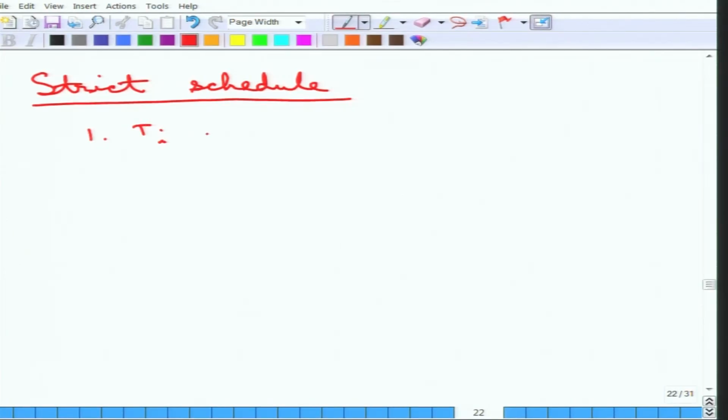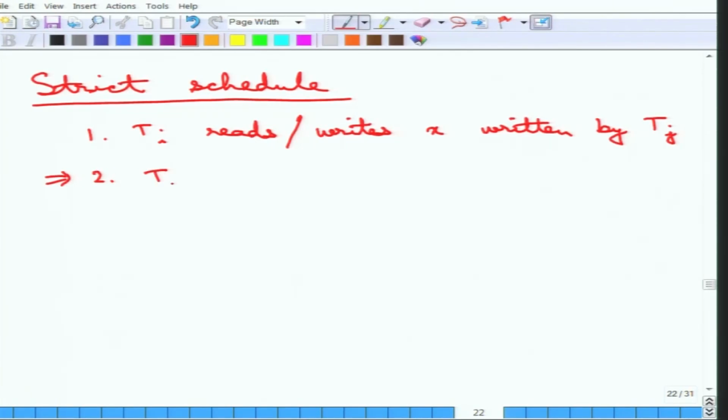If Ti reads or writes X, which is previously written by Tj, then it must happen that Tj commits before any of this read or write operation is done.